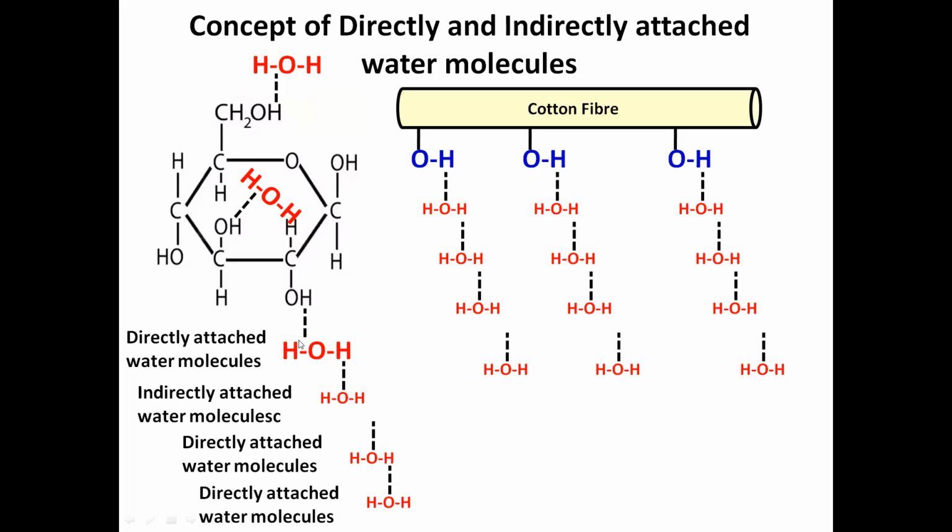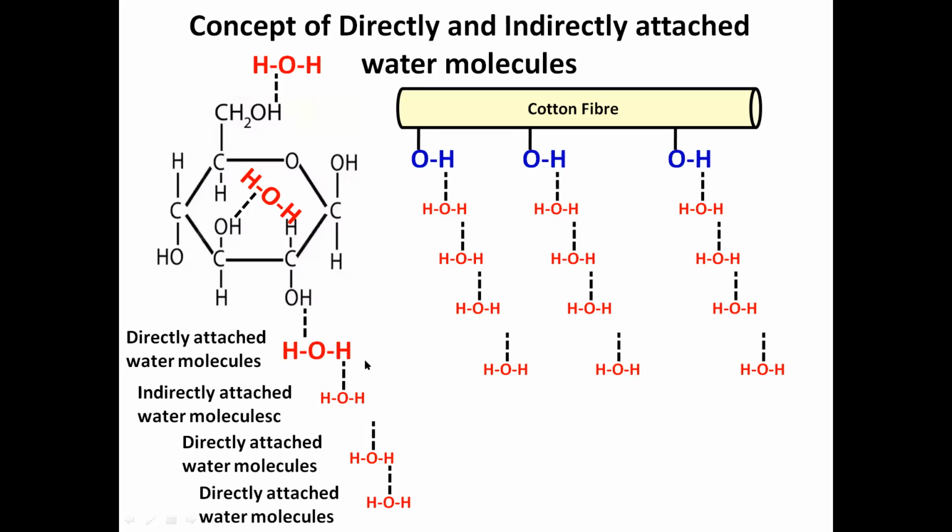But partial ionization or polarization takes place in these types of materials, and a slightly positive charge comes here and negative charge here. So this hydrogen atom will attract another water molecule. Similarly, this hydrogen will attract another water molecule. But all these water molecules are indirectly attached water molecules.